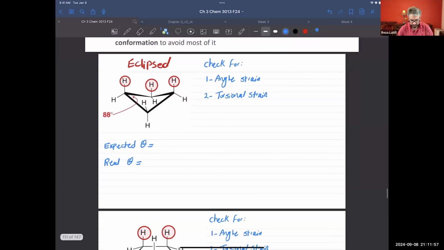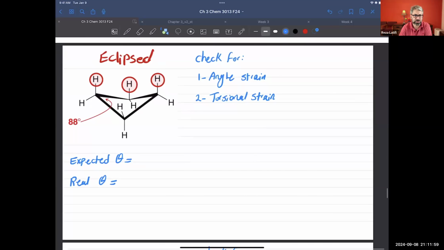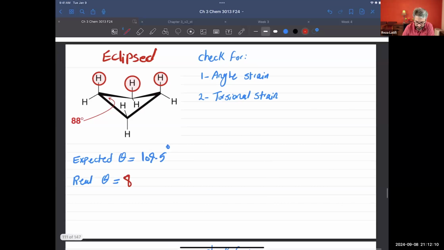Let's talk about those two structures. First, cyclobutane: the expected bond angle is 109.5, but the bond angle we see is around 88 or 90. Do we see angle strain? Yes, because it's way off. And do we see torsional strain? Yes, we have that one also, and let me highlight it. That's the torsional strain, with the hydrogen atoms pointing down.